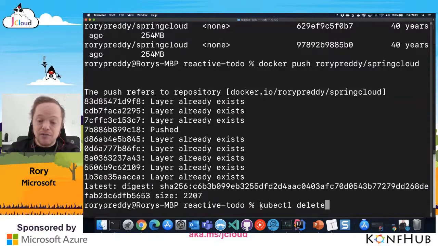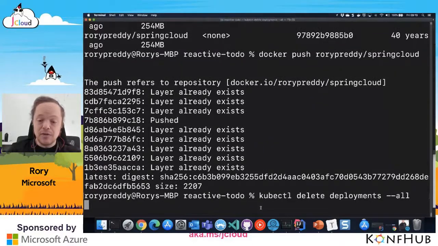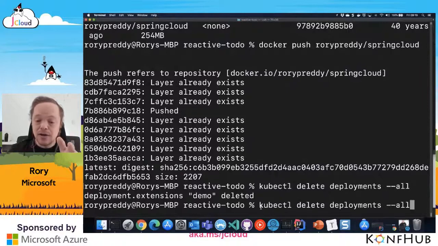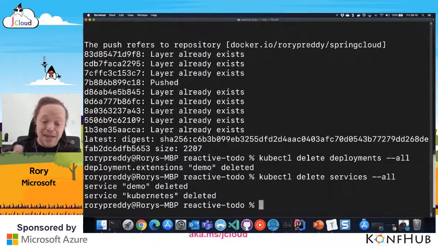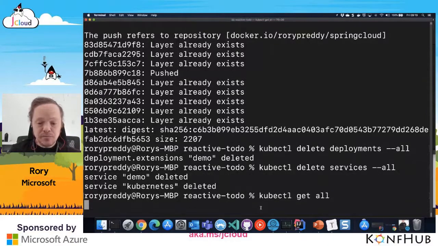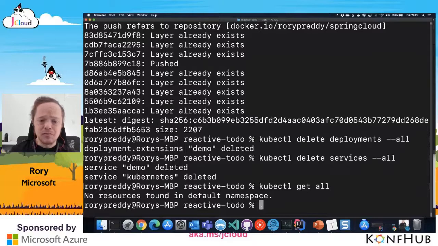kubectl. I'm going to make sure that everything's clean. Delete deployments and dash all. I'm going to delete everything there, and then I'm going to go kubectl delete services. Yeah, okay, it had it running, and then I'm going to go delete services. This is so brave. Services dash all. There's nothing running on my Kubernetes cluster. And this is running in Azure right now. So kubectl get all. You can see that there's absolutely nothing running on my Kubernetes cluster, no resources.